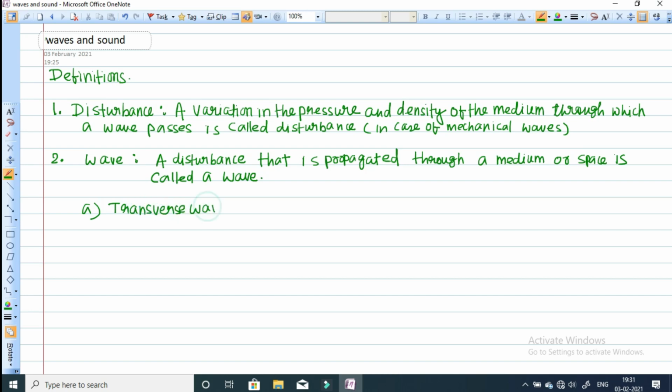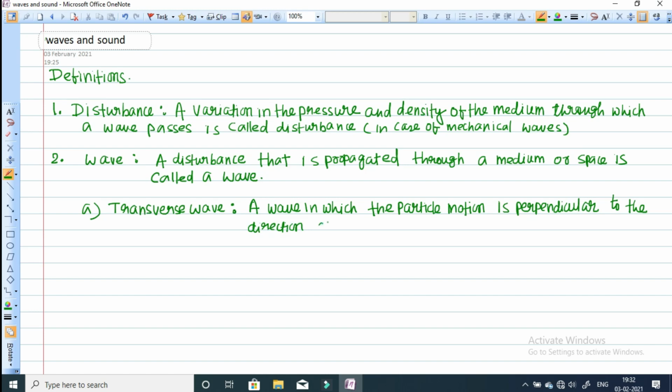A wave in which the particle motion is perpendicular to the direction of wave motion or velocity is known as a transverse wave.